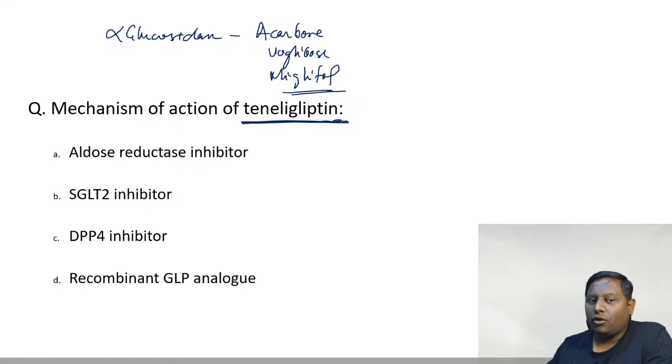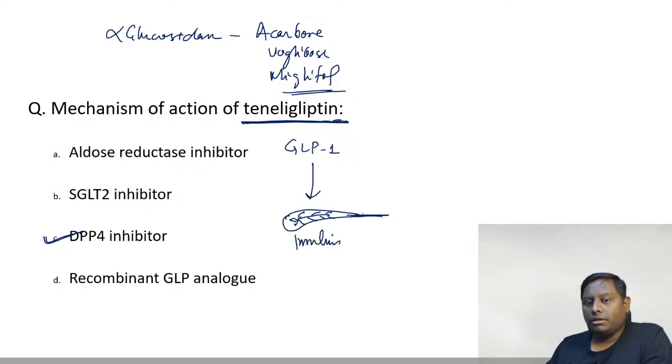They are all gliptins, and we all know all the gliptins are mainly DPP4 inhibitors. Very good. So GLP, glucagon-like peptide, they are mainly associated. They are mainly going to act at the level of the pancreas, and by acting at the level of pancreas, what they are going to cause is GLP-1 insulin release. They also cause your amylin release. Okay, they release insulin from the beta cells of the pancreas.